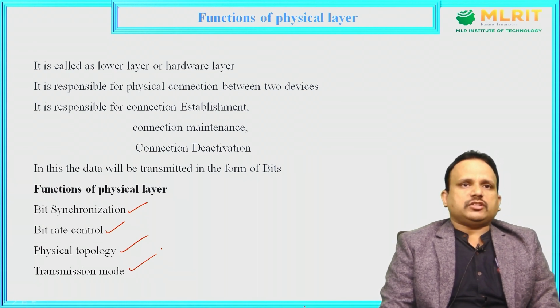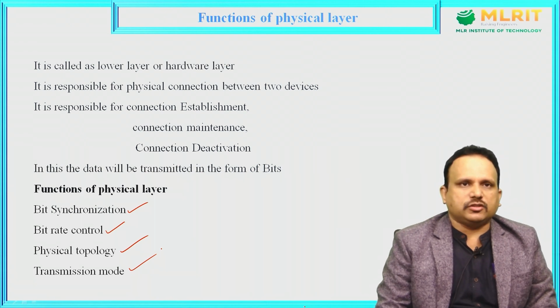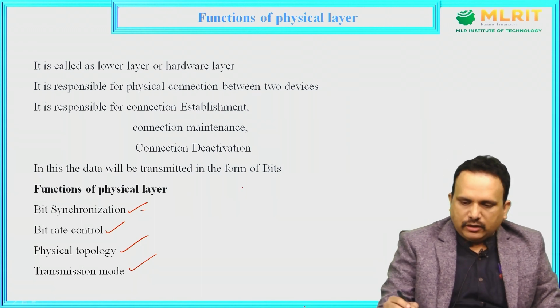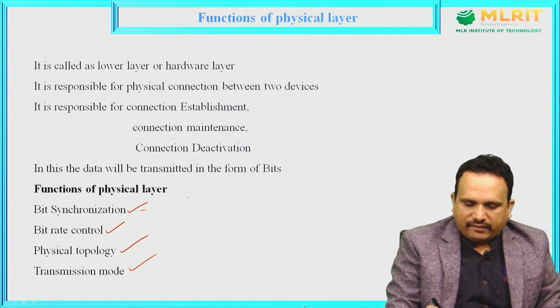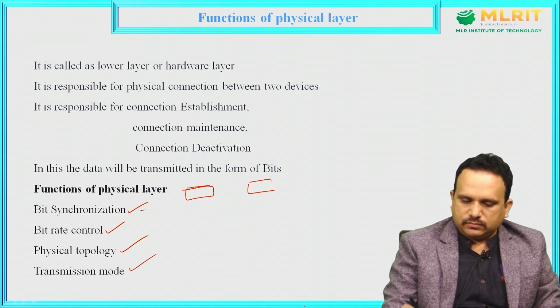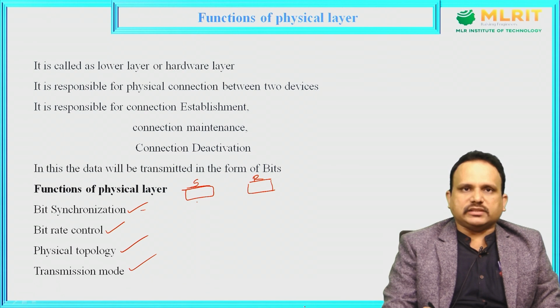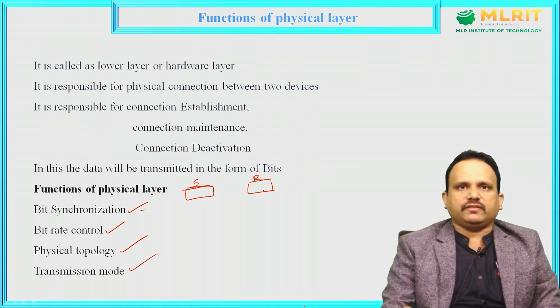Now what is bit synchronization? Let us explain it clearly. For example, I have a sender here and a receiver here. The sender can send data, and the receiver can receive data, and it can also send data.